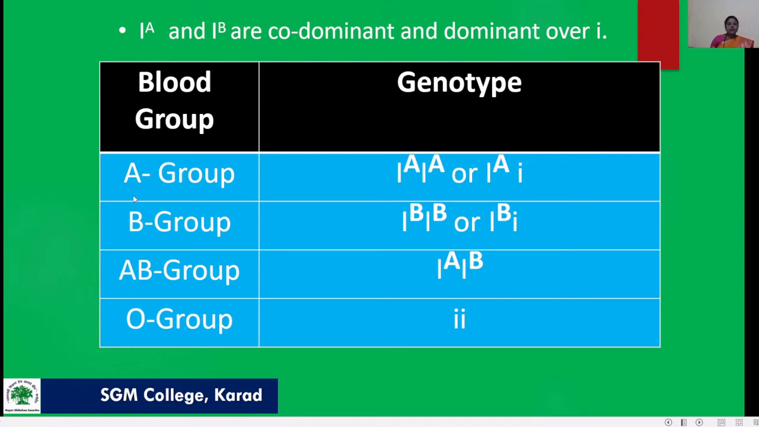See here, blood group A has the genotype I^A I^A or I^A i. Blood group B has the genotype I^B I^B or I^B i. Then another one is blood group AB, where we find the genotype I^A I^B. Then what about blood group O? The genotype is recessive, ii.